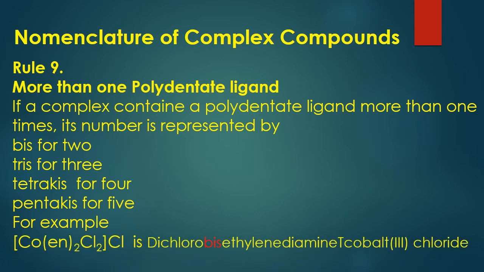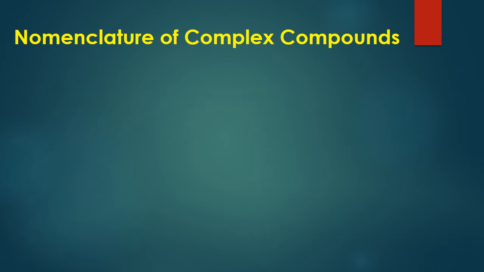For example, we have [Co(en)2Cl2]Cl. This is called dichloro bis(ethylenediamine) cobalt(III) chloride. In diamines, therefore, it is called bis.